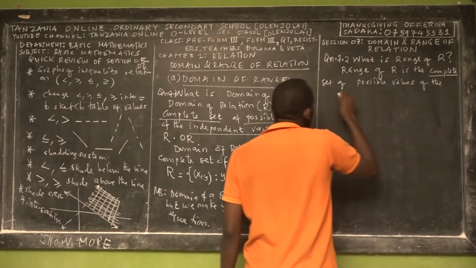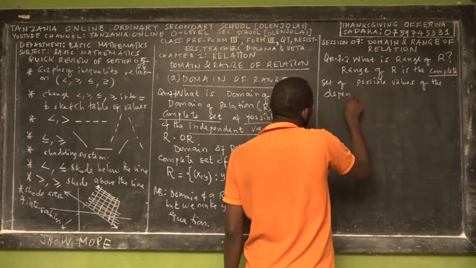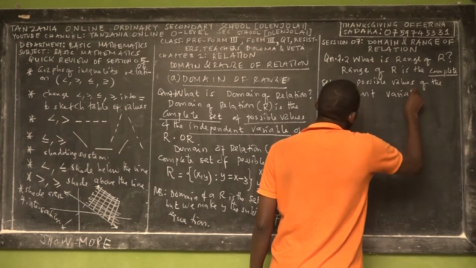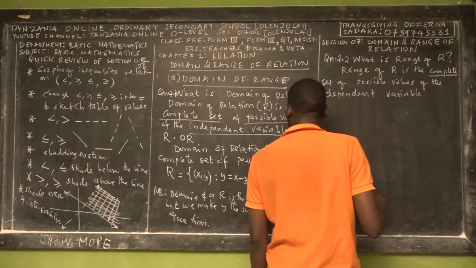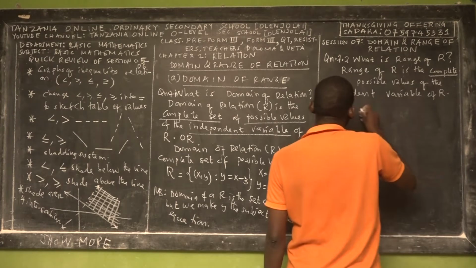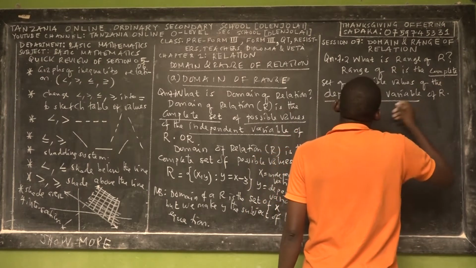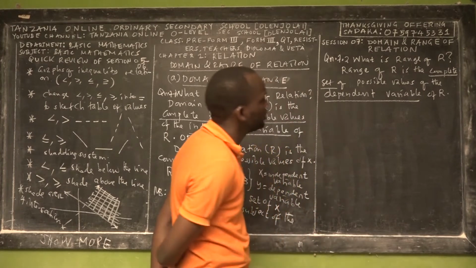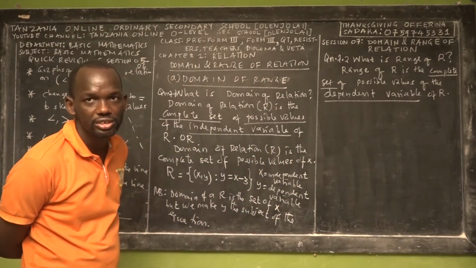Of the dependent variable of the relation.